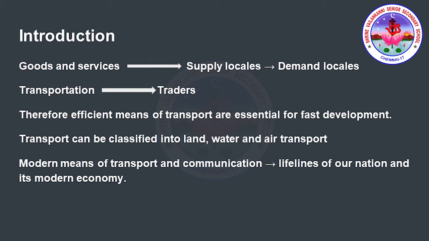So this movement necessitates the need for transport. So here comes the term traders. Who are these traders? These are the people who are involved in promoting this movement. Therefore, efficient means of transport are essential for fast development. This transport can be classified into land transport, water transport and air transport.